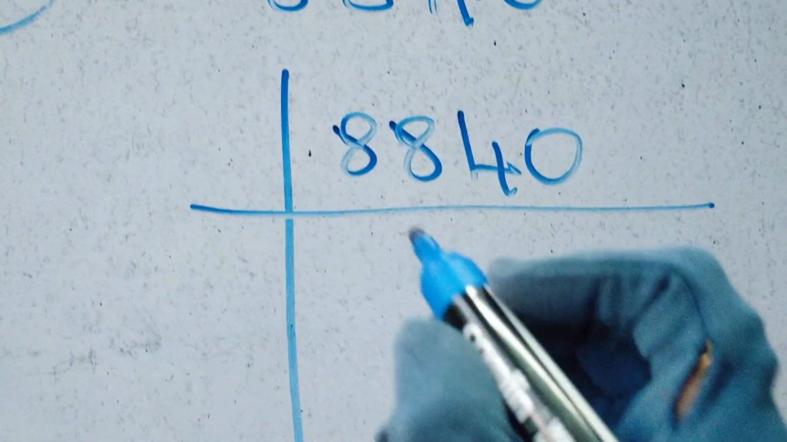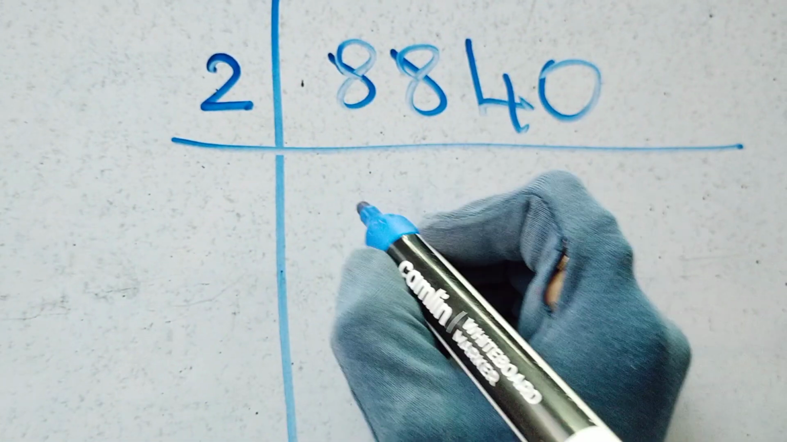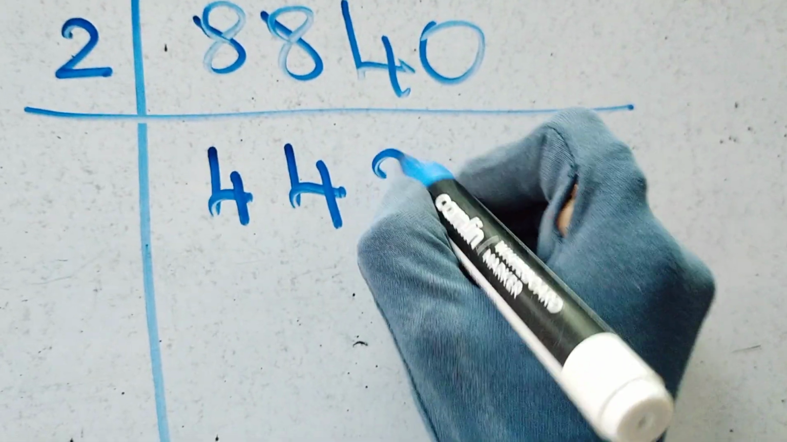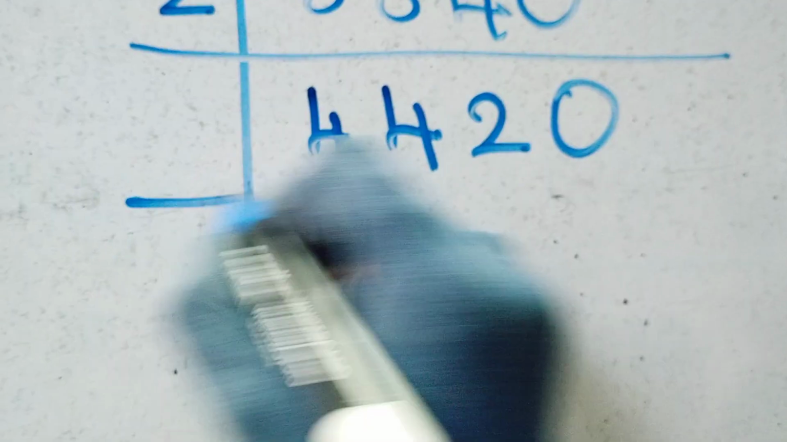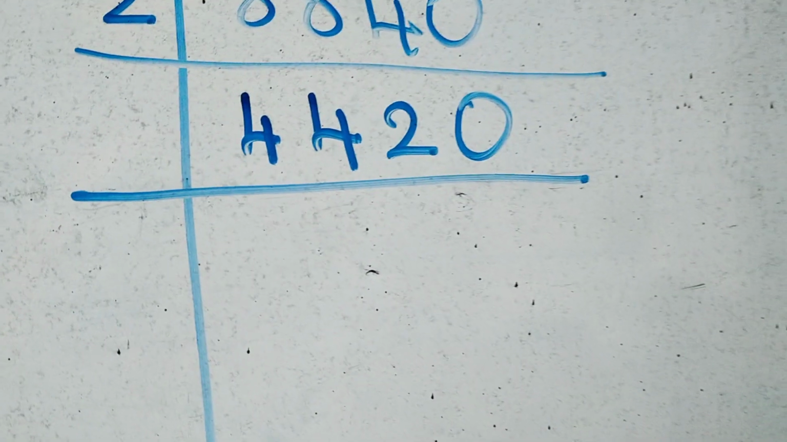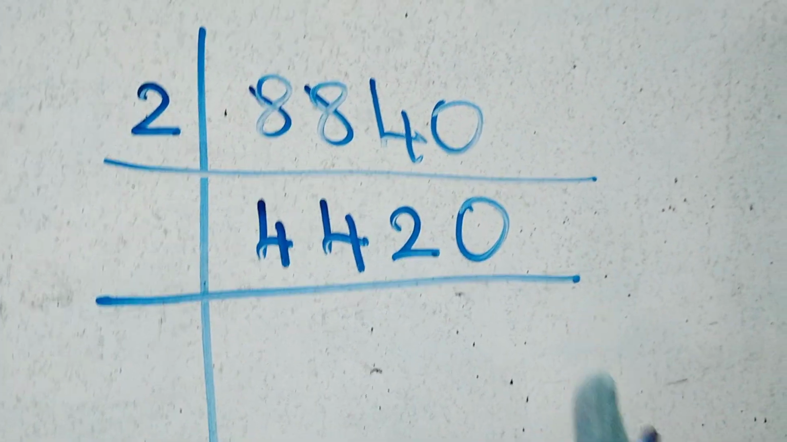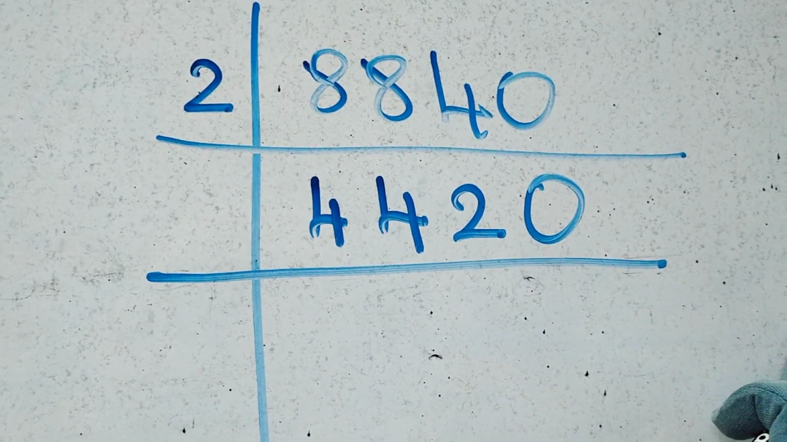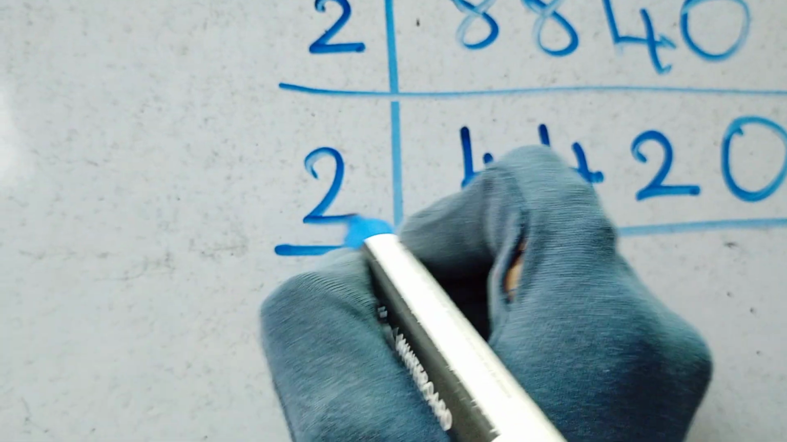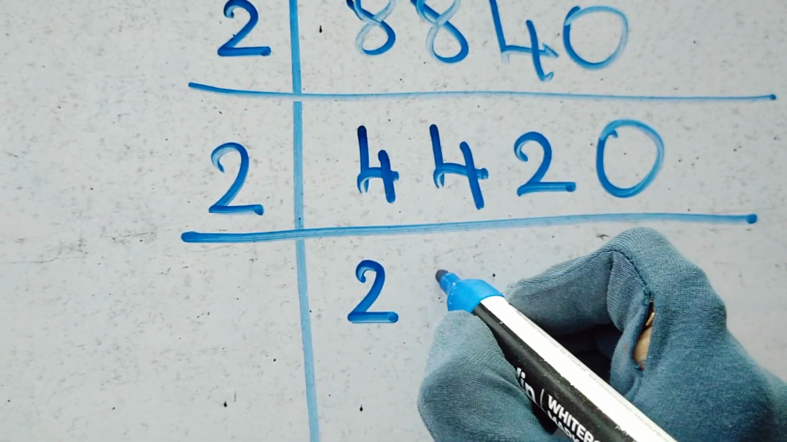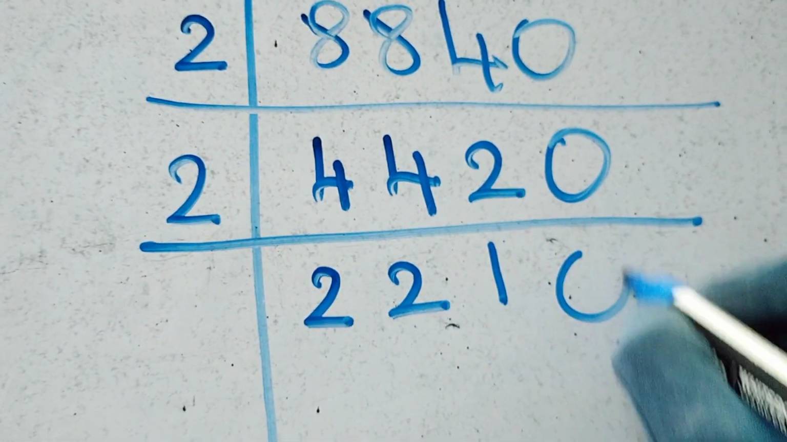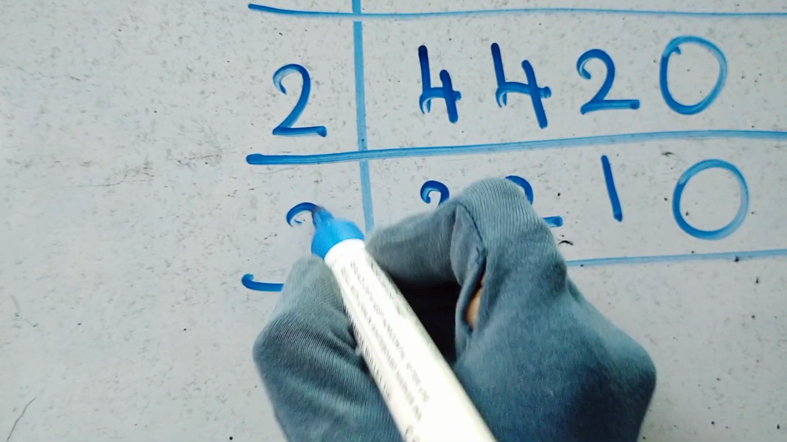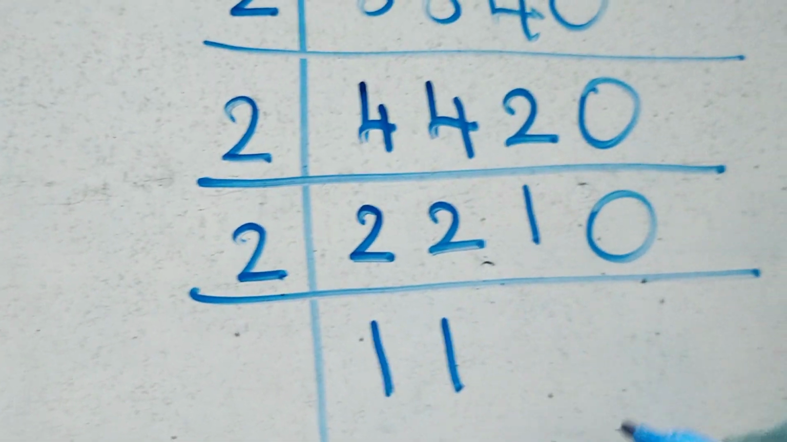Now how will you do it? Which is the smallest prime number? 2. So 2 4s are 8, 2 2s are 4, then 2 zeros are 0. Then again which number can you take? You can take 2. You have to select a number with which you can divide the number completely, there should not be any remainder. So again 2 you can take. 2 2s are 4, 2 1s are 2, 2 zeros are 0. Again which number can you take? 2 you can take again. 2 1s are 2.